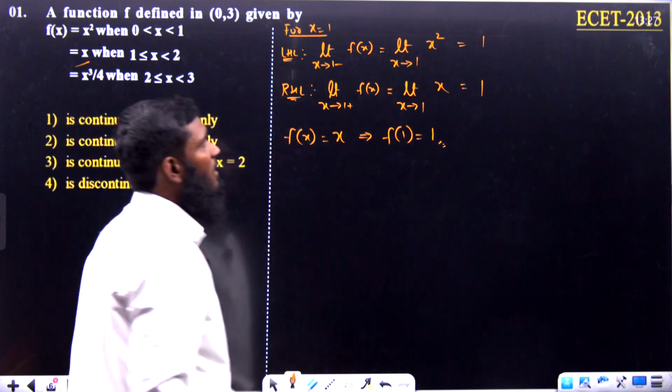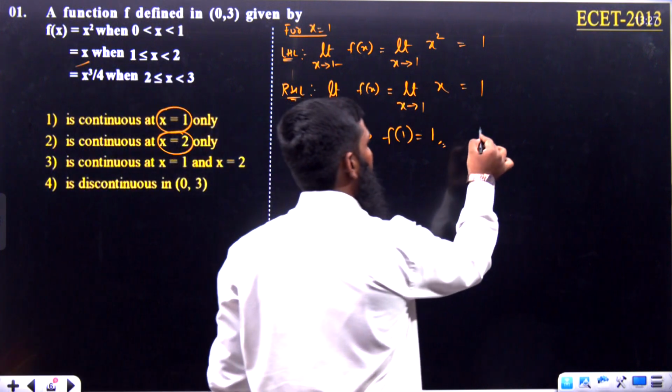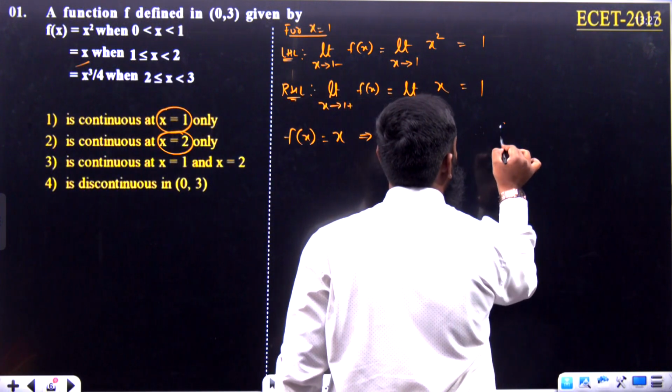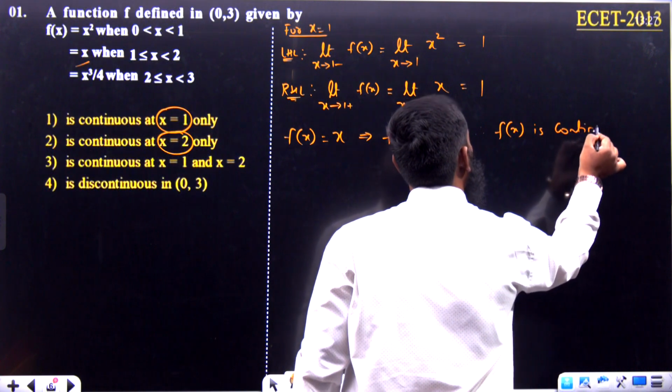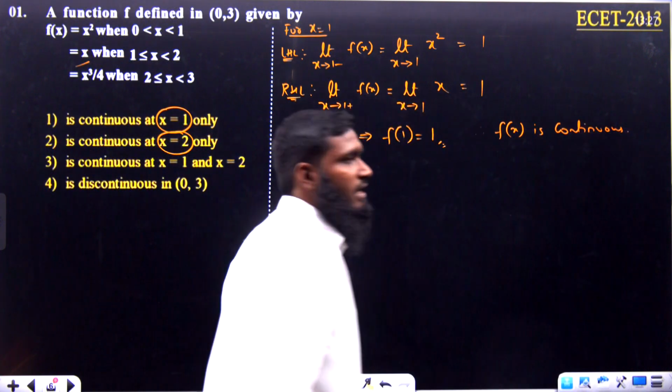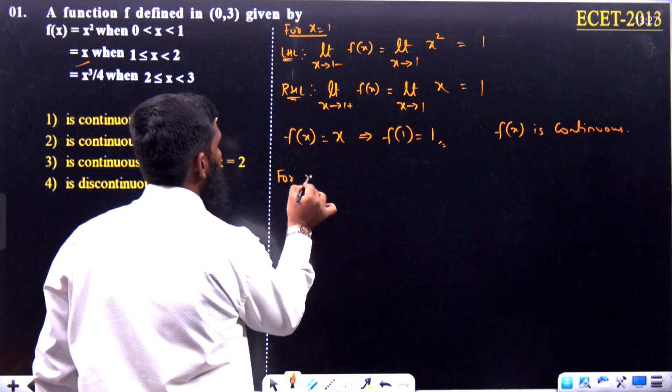So what we are getting over here? LHL value, RHL value and the function value. So therefore what we can say over here, the function f of x is continuous. Now let us see the next part, what we are having for x is equal to